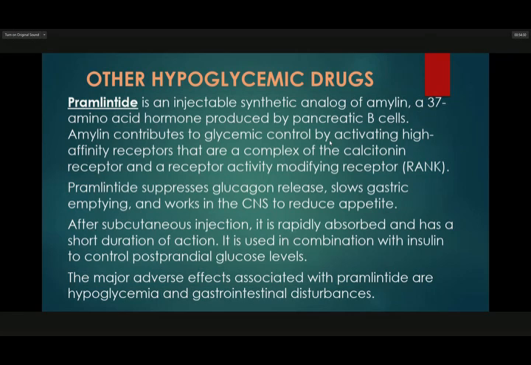After subcutaneous injection, it is rapidly absorbed and has a short duration of action. It is used in combination with insulin to control postprandial glucose level. The major adverse effects associated with pramlintide are hypoglycemia and gastrointestinal disturbance.